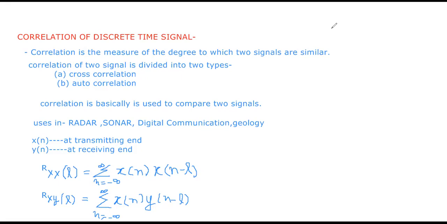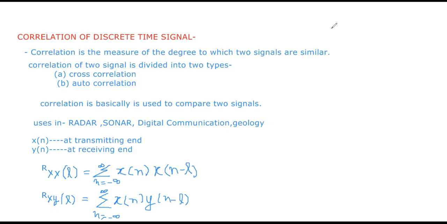Basically, correlating is comparing two signals, whether they are similar or not. If they are similar, what will we call it, and if they are different, what will we call it?